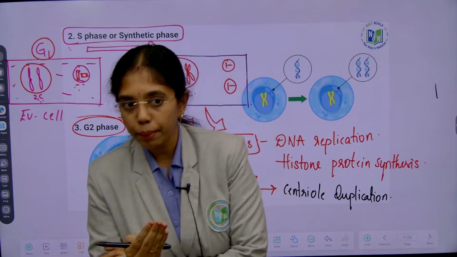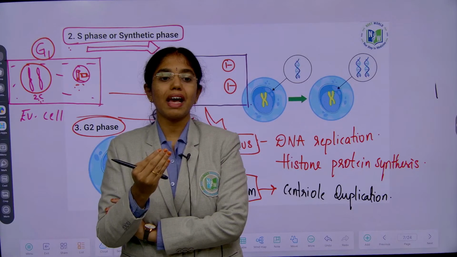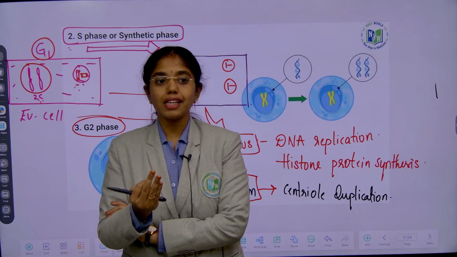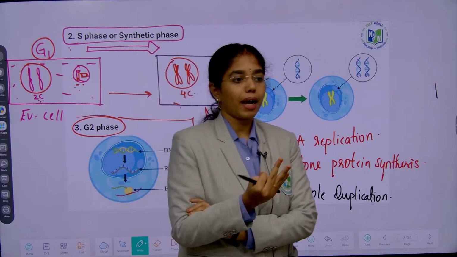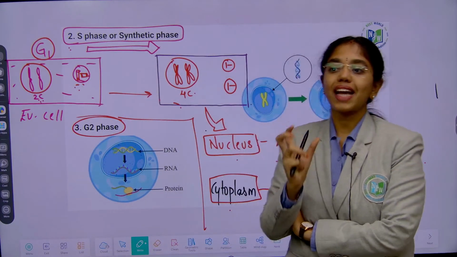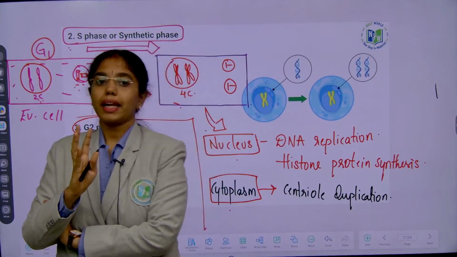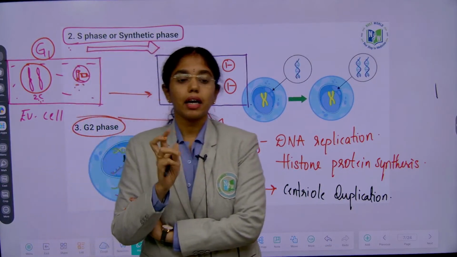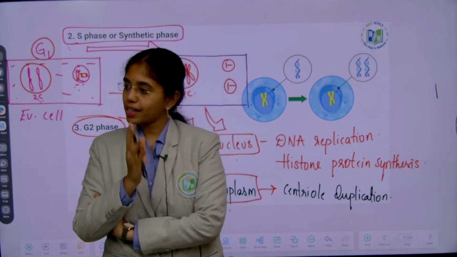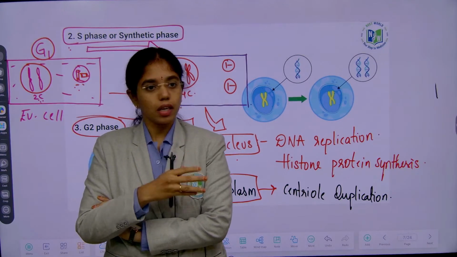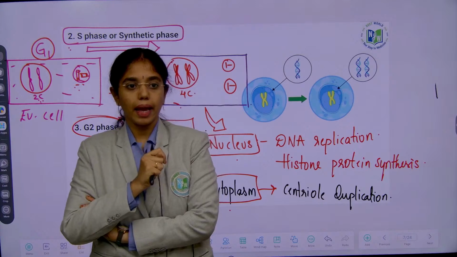Can you remember the synonyms we have discussed for interphase? Interphase is also known as preparatory phase or biosynthetic phase. How much time will it consume for the complete cell cycle? More than 95%. The complete cell cycle time is variable for every cell. Yeast cell takes 90 minutes. Human cell 24 hours, in which only 1 hour is allotted for M phase.